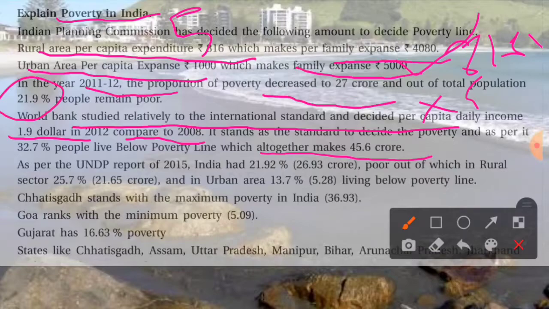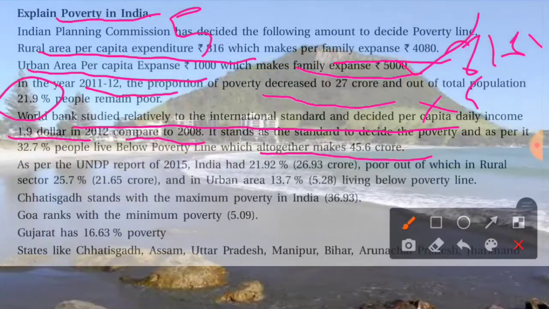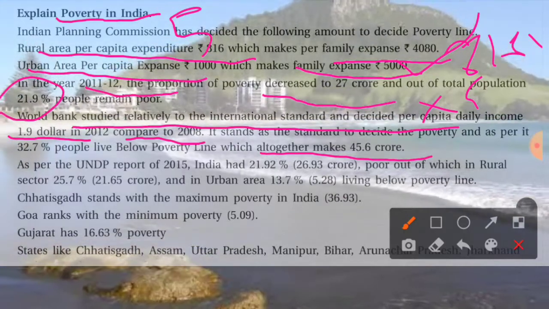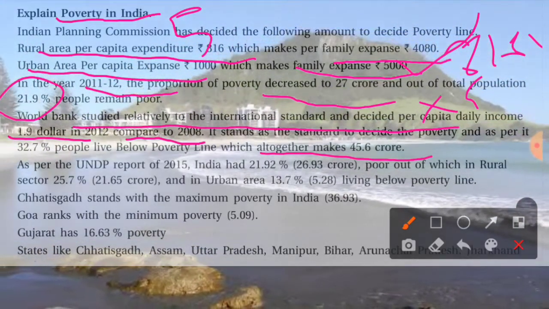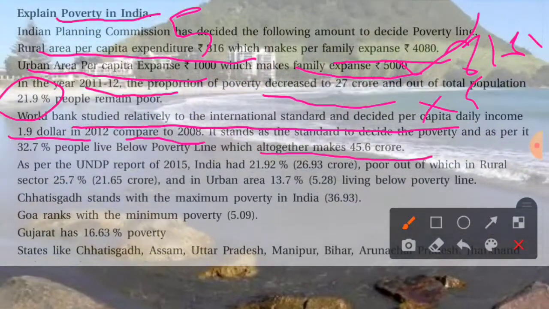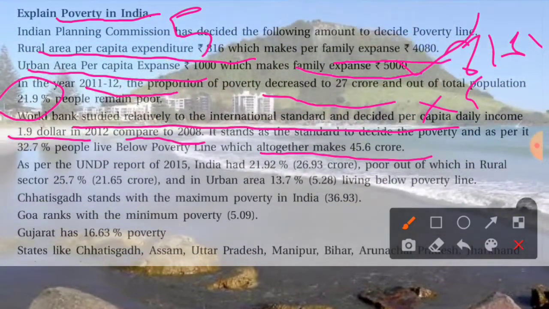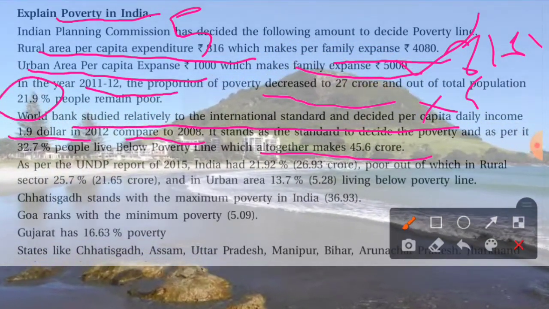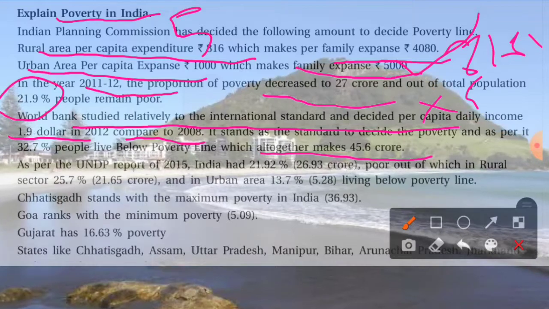According to them, poverty is decided in dollars, obviously, and if any person is not earning $1.9, they will be considered poor.